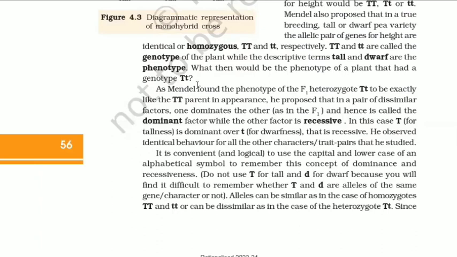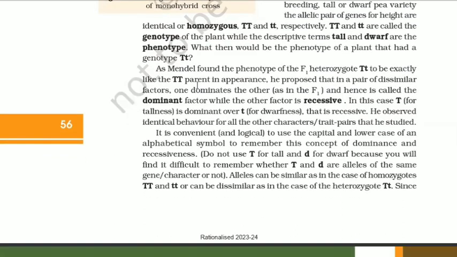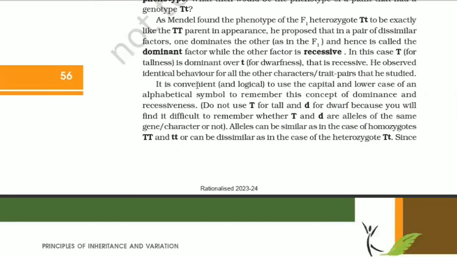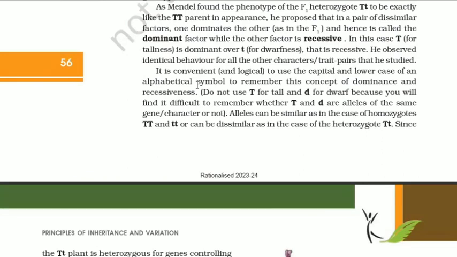Capital T and small t are called the genotype of the plant, while the descriptive terms tall and dwarf are the phenotype. What then would be the phenotype of a plant that had the genotype capital T small t? As Mendel found, the phenotype of the F1 heterozygote capital T small t was exactly like the capital T capital T parent in appearance. He proposed that in a pair of dissimilar factors, one dominates the other, as in F1, and hence is called the dominant factor, while the other factor is recessive. In this case, capital T, that is for tallness, is dominant over small t for dwarfness, which is recessive.